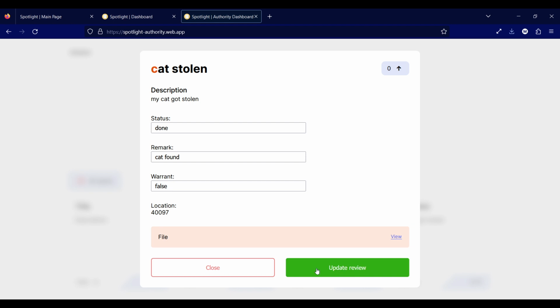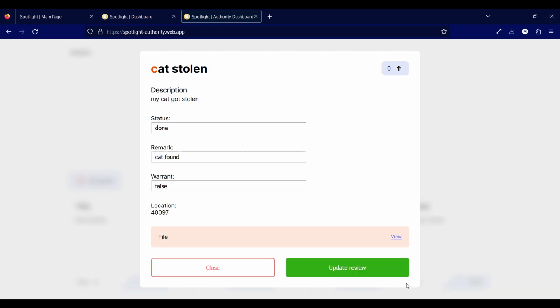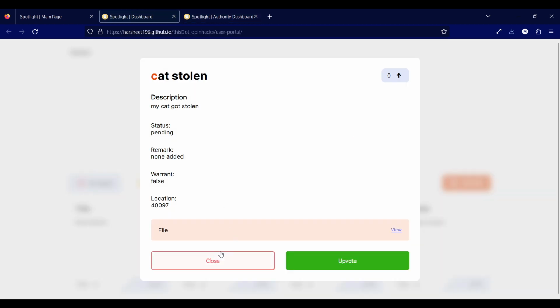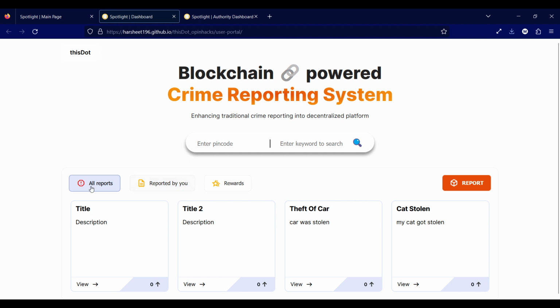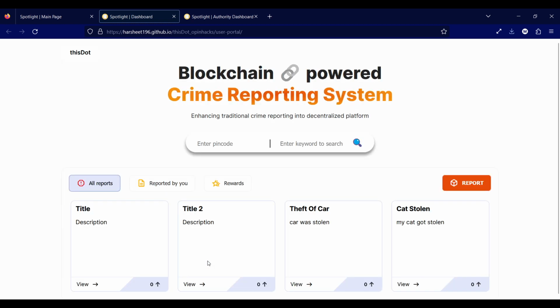And once this is updated, we can just move on and see whether it has been updated or not. So you can just click it and you can see that, okay, this has been updated. Let's see whether it has been updated here as well. If I refresh this, I can see that again there are just 4, and once I open this, I can see that it has not been updated. So it will take some time. Once the database has been updated, we can see this.